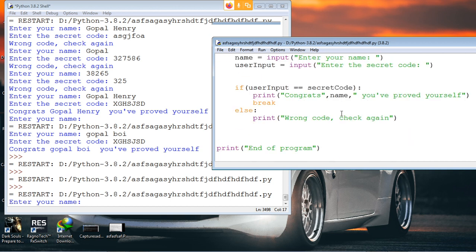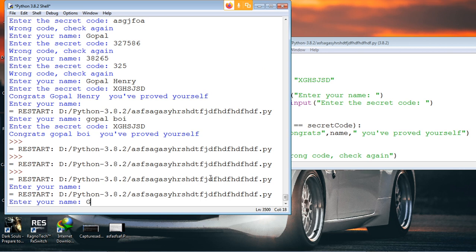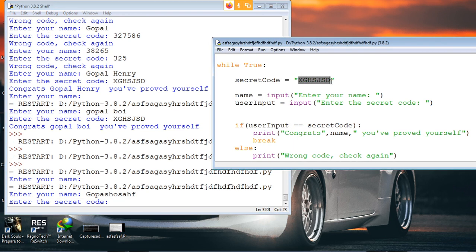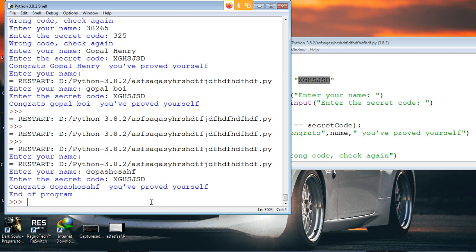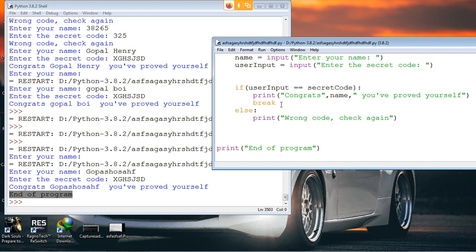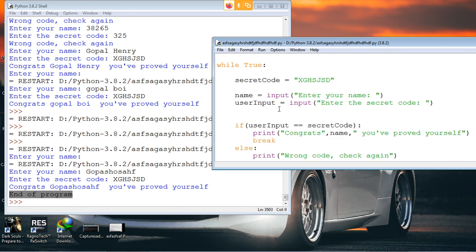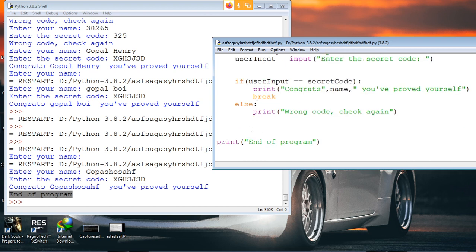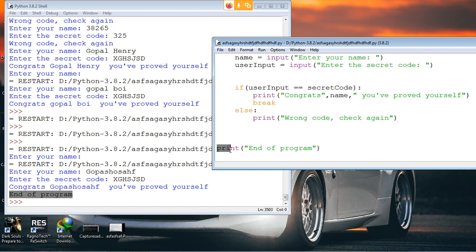Let us do the same thing, blah blah. Let me copy that code. And it says congrats, and it also says end of program. So what happened here? We printed congrats, and after that we did break. What happened is it went out of this while loop and jumped onto this print end of program. So that is why they call it a jump statement. We have jumped from one point to another point. From this while loop we came out and jumped onto the end of program.